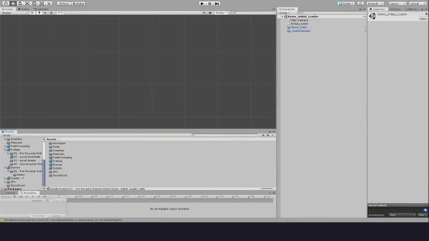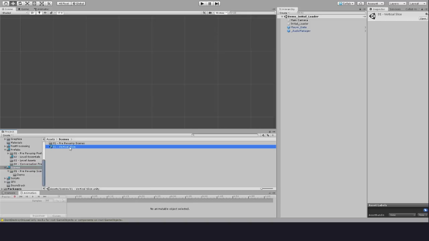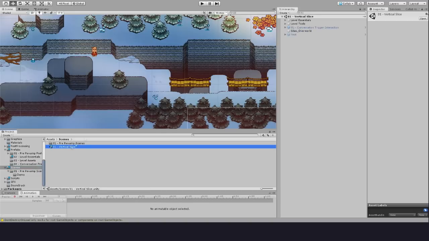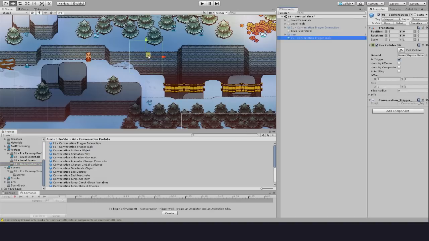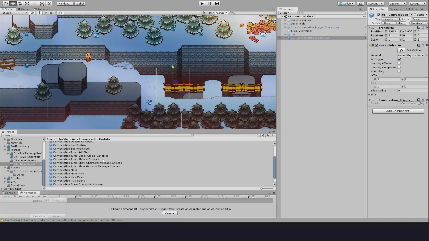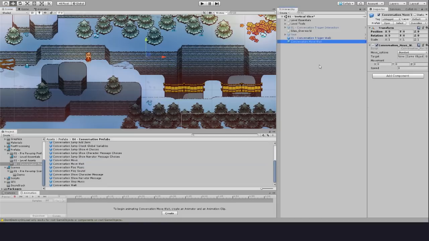First, we need a scene. Let's open up one of our dev rooms that we've set up for this demonstration. Now, we'll start by searching up our trigger actions and dragging one onto the scene. Let's make it a walk-in trigger. Now we have a space on the map that, when you enter it, initiates a cutscene that plays all of the actions we nest inside of it. So let's put some of those actions in. Let's do a camera move, and we'll set the camera to pan to the right a little.